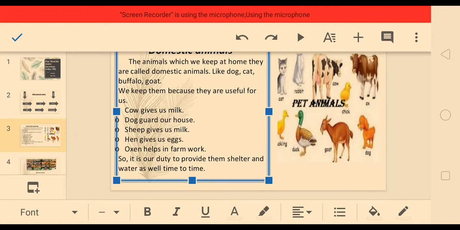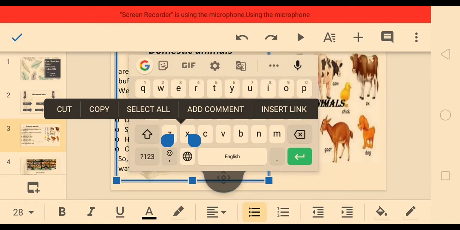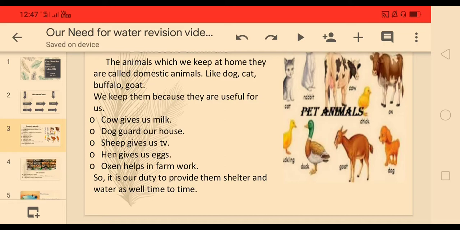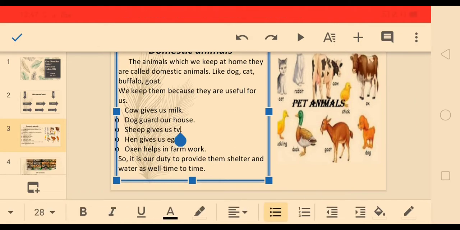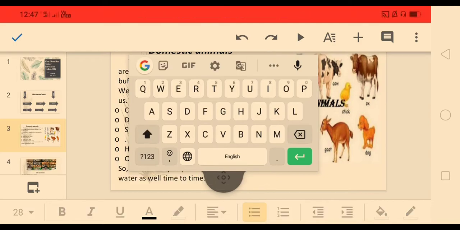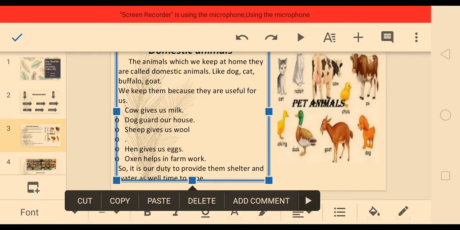Here is one mistake, I am going to correct it. Sheep gives us wool. And hen gives us eggs.